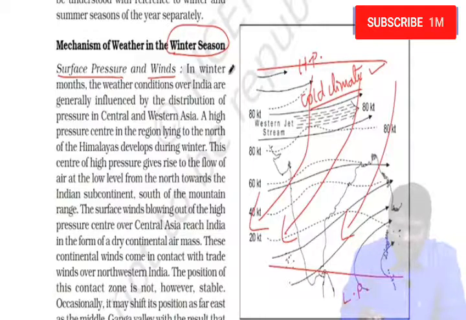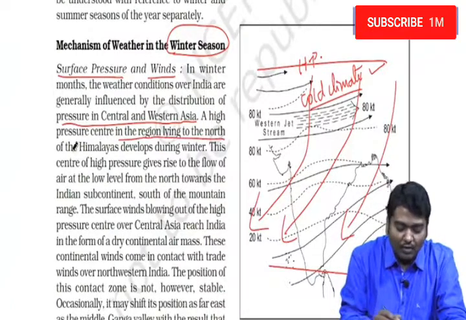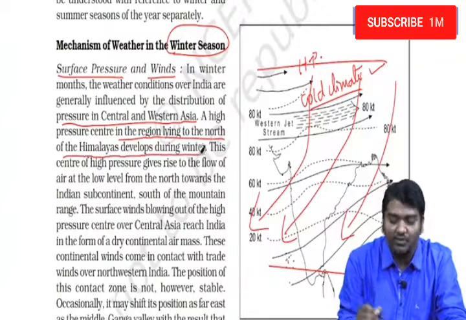See here, in winter months, the weather conditions over India are generally influenced by distribution of pressure in Central and Western Asia. So if you take Tibet or if you take the Caspian Sea, even in those regions, it will be cool. A high pressure center in the region lying to the north of the Himalayas develops during winter.